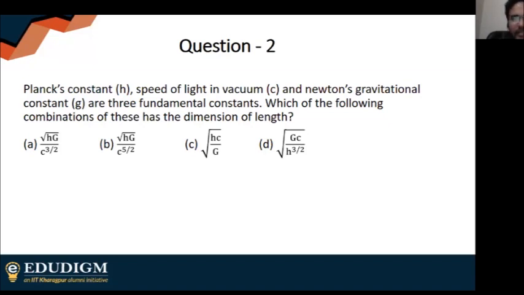The question is, to find the answer, do I have to do the dimension analysis of all four options? Isn't that a waste of time? Do I really have to do the dimension analysis of every option? Is there a shortcut method? Is there a shorter way of doing this?